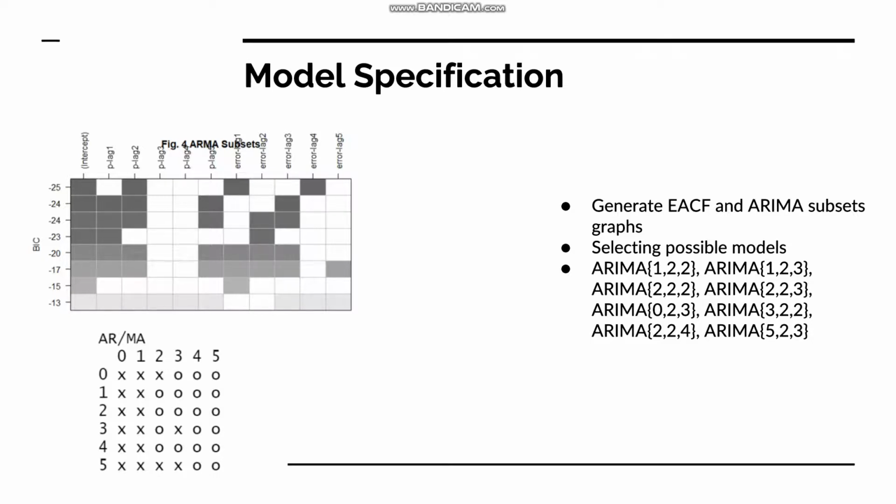Next, we use the ARMA subsets to identify other possible models that the EACF may have missed. Here we take the first three rows, which constitute an ARIMA 224, 523, and 222 model. In total, we have identified that an ARIMA 122, 123, 222, 223, 023, 322, 224, and 523 model may be used.